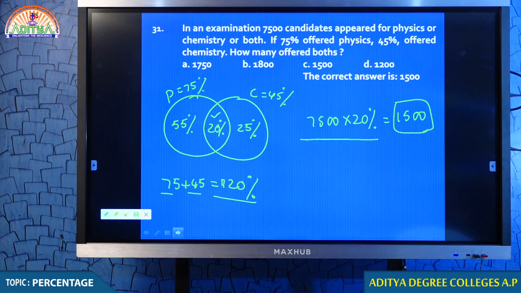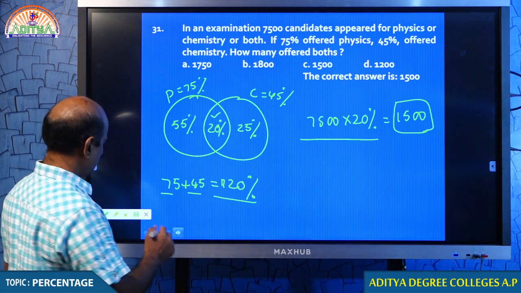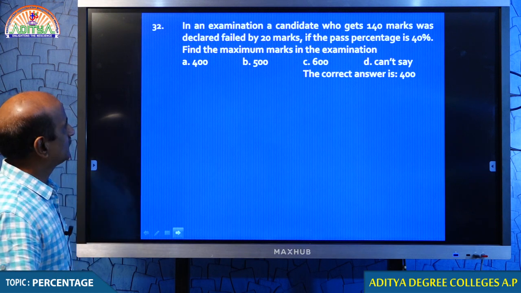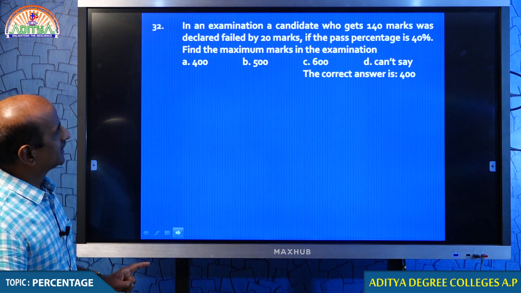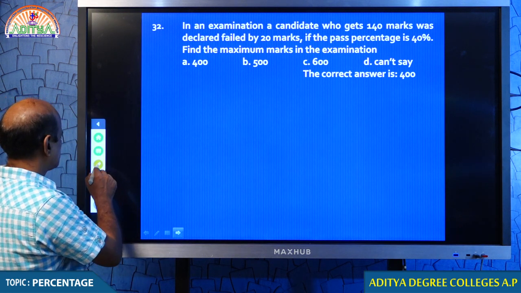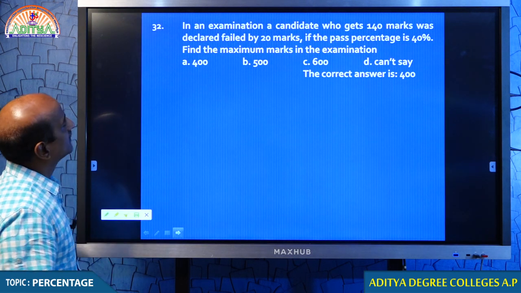Right? Well done, students. Now, let me go to the next question. You please understand my difficulty as well because I have to explain more number of questions. I have little time, therefore I am going. This one you can get it, my dear students. How to get this answer? Very simple, my dear students.